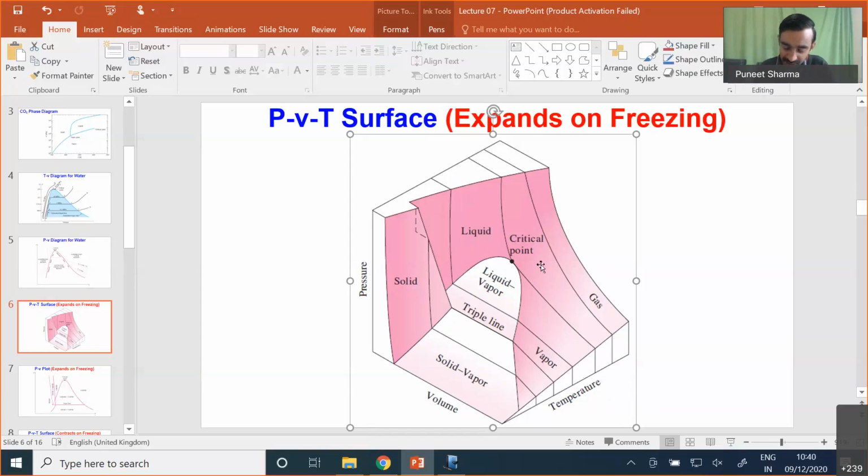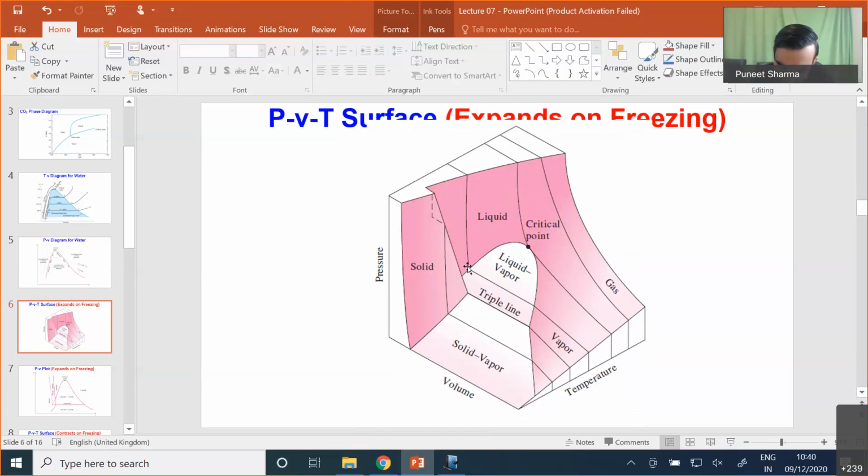Now, one important point: this particular line, where I am moving my cursor, corresponds to the saturated liquid point. If any liquid has to convert into solid, the liquid from this zone will enter this solid zone over here.